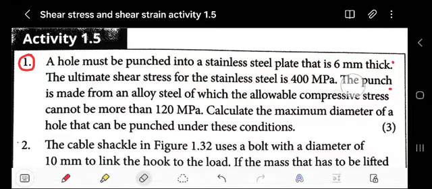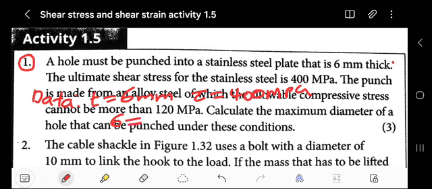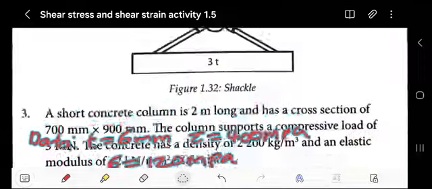So what is our data? Our data, I will write on the next slide. Let me just grab this data first before I write the solution: the thickness there, then we've been given the shear stress, which is 400 megapascal, and this is a direct stress, which is compressive, 120 megapascal. They want the diameter, so I think I've taken all the necessary information. This is our data.